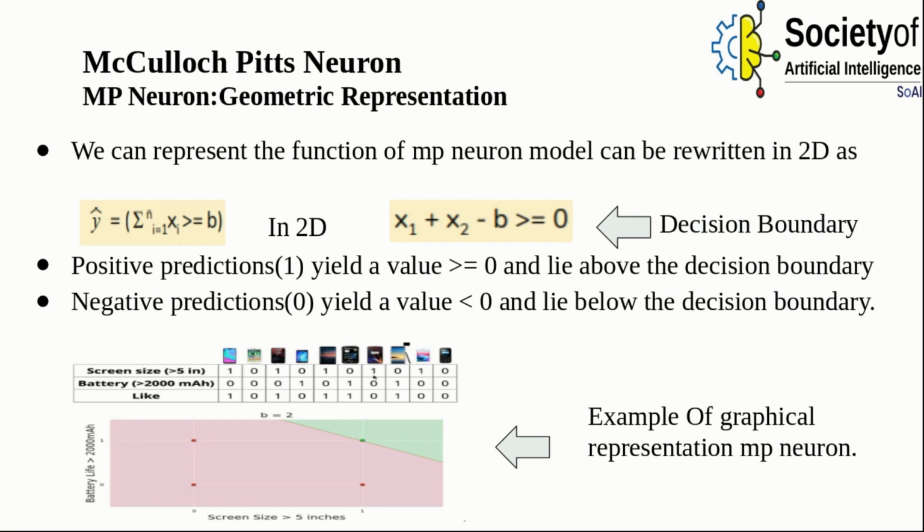Okay, we can now represent the function of an MP neuron model in 2D as well. The positive predictions yield a value greater than or equal to 0 and lie above the decision boundary, and the negative predictions yield a value less than 0 and lie below the decision boundary. So basically this helps us to visualize our model in 2 dimensions. Here is an example of a graphical representation of an MP neuron in 2D.